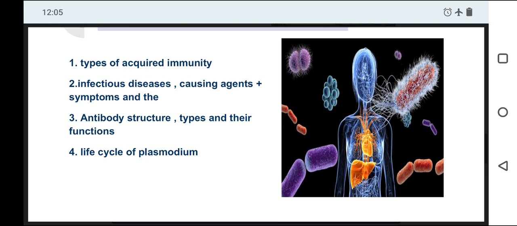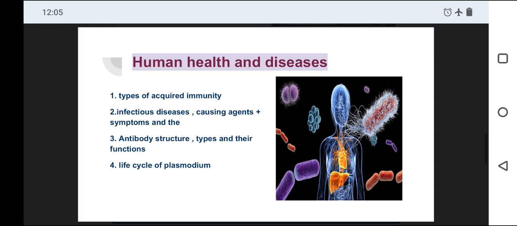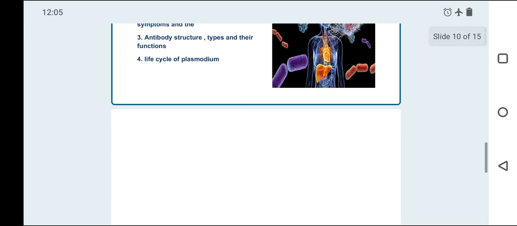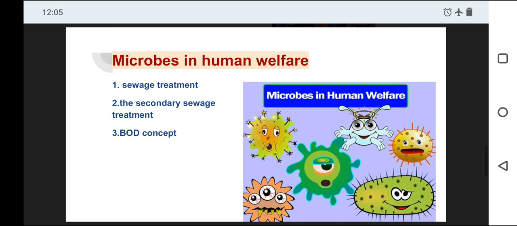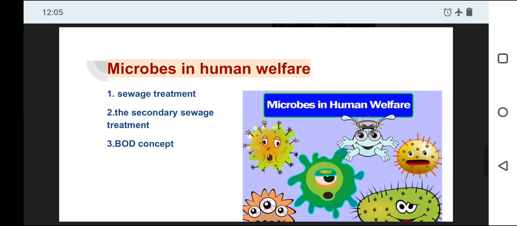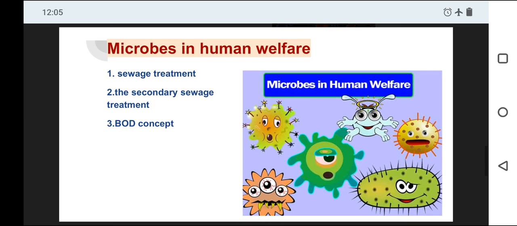Next, we have the next lesson, microbes in human welfare. It is a very interesting and very easy chapter. In it you have to read all the textbook lessons, but the most focused point is sewage treatment, especially the secondary sewage treatment.